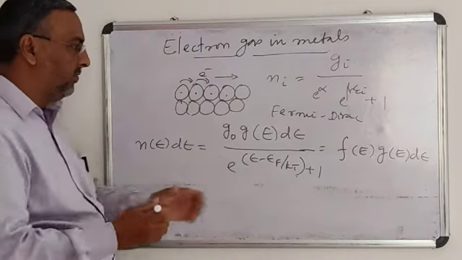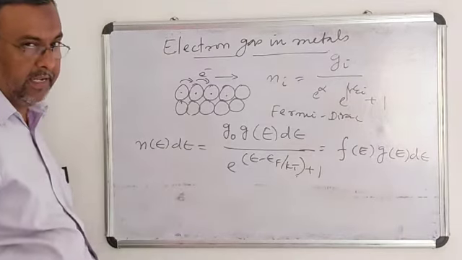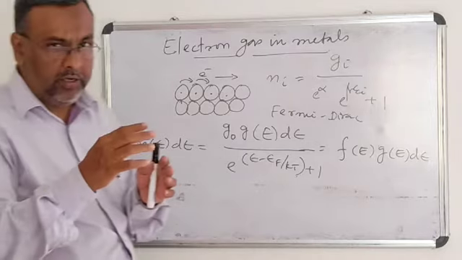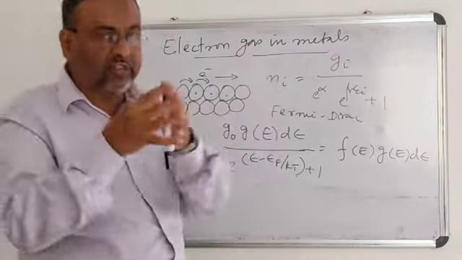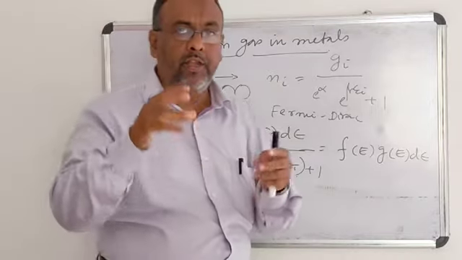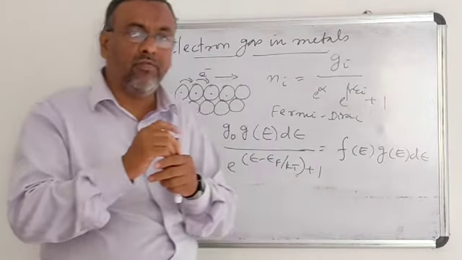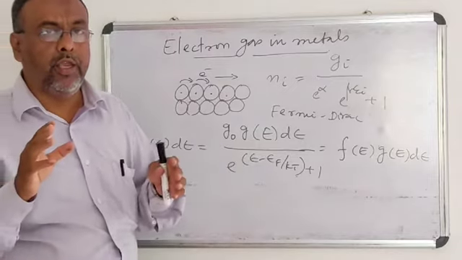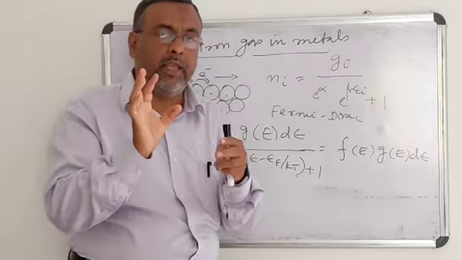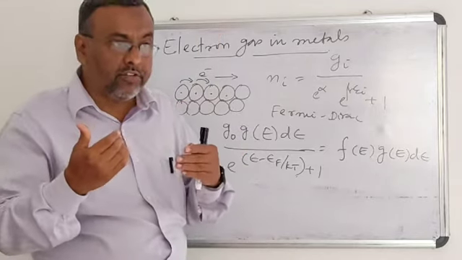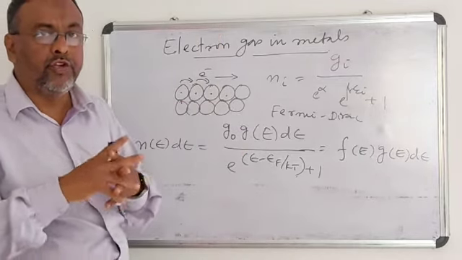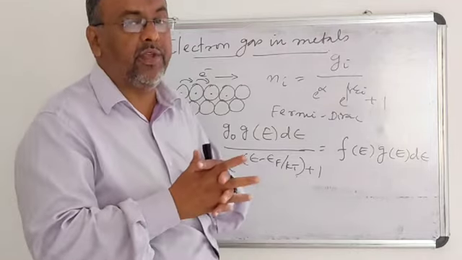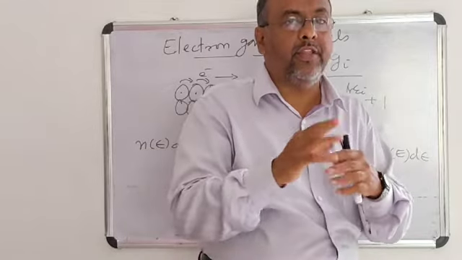Here this EF is nothing but the Fermi energy. Listen, every electron is under the electrostatic force of attraction of the nucleus. So if we want to knock out or remove the electron from the metal, we have to supply energy which is in excess of the electrostatic force of attraction between the electron and the nucleus.